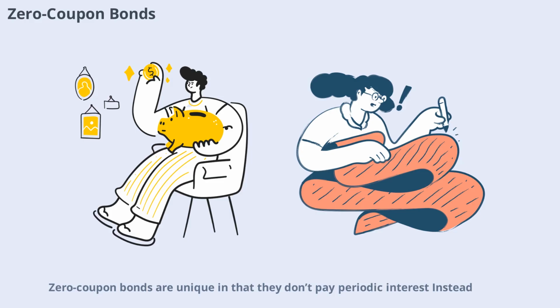Zero-coupon bonds are unique in that they don't pay periodic interest. Instead, they are sold at a deep discount to their face value and pay the full amount at maturity. The difference between the purchase price and the maturity value represents the investor's return. These bonds can be attractive for long-term goals, such as saving for college or retirement, but they do not provide regular income along the way.